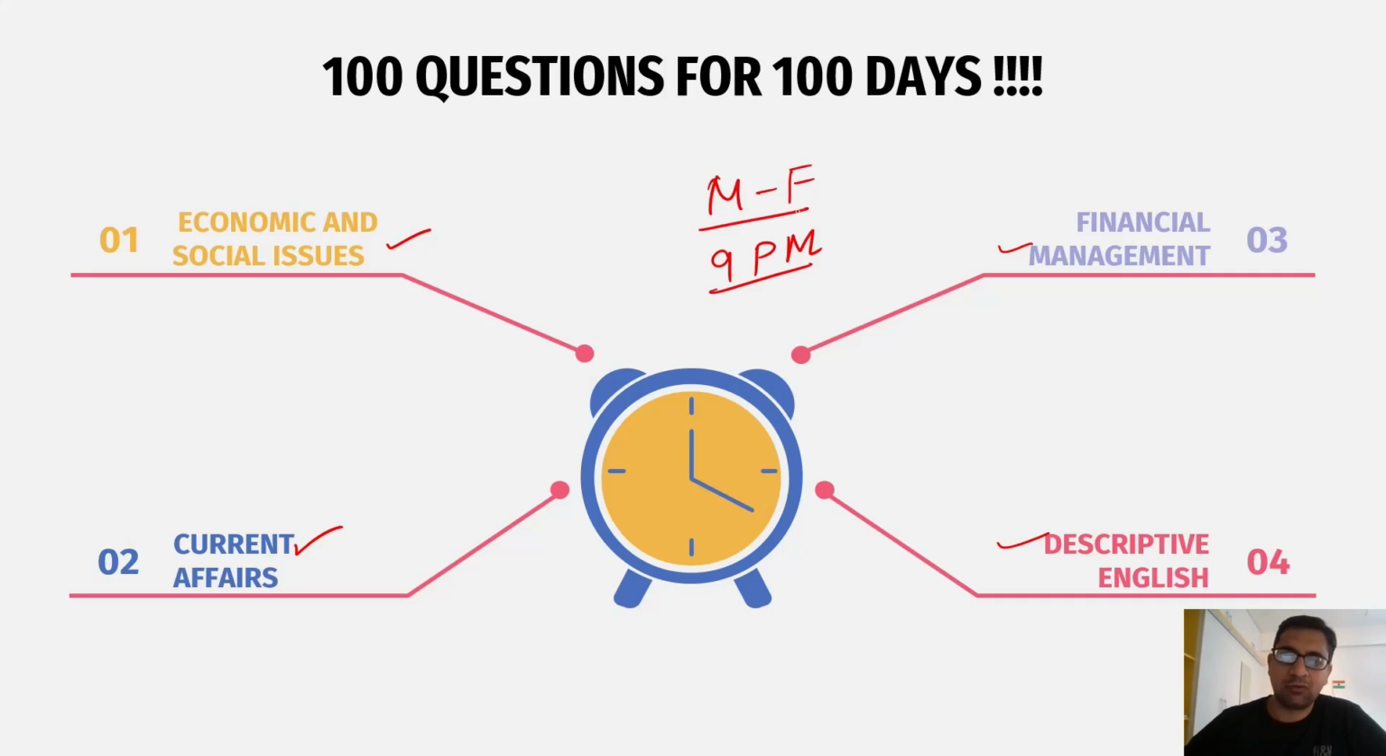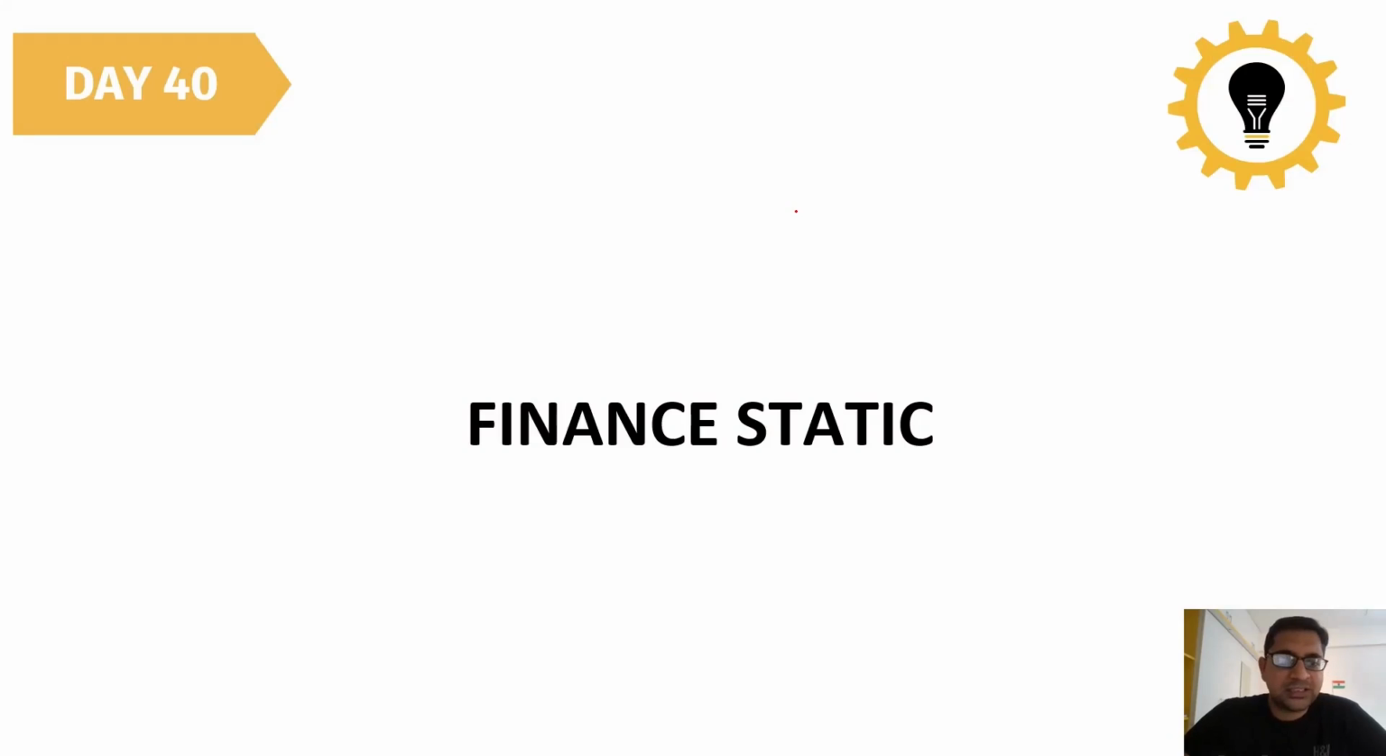I request everyone to attend this lecture at the proper time, because this series is specially designed so that all the RBI concepts are cleared and we are able to complete the proper RBI syllabus. That is why we have created this series of 100 questions for 100 days. Here we will be discussing the static portion and the current affairs portion for every topic. Today is the 40th day, and today is the finance static portion. I think today is the last finance static session, and from the next class I think it will be on government schemes.